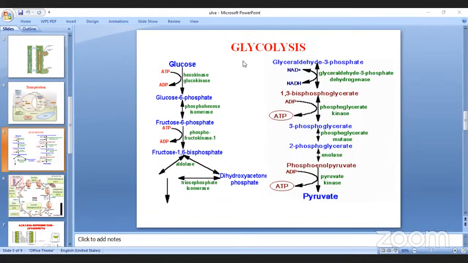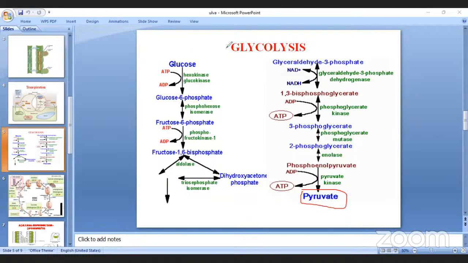Right. Glycolysis. So this is the first stage of respiration. I already told you what happens during glycolysis: pyruvic acid is formed, right? Let's see the intermediate stages of glycolysis. First, what is glycolysis? Glycolysis means glucose lysis, lysis into pyruvate. So that is called glycolysis.